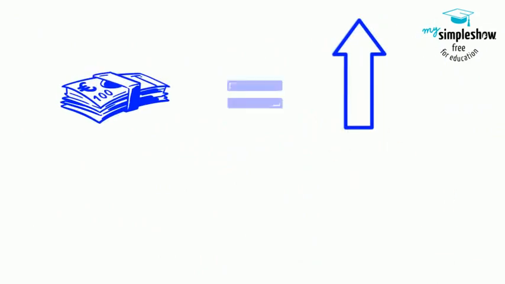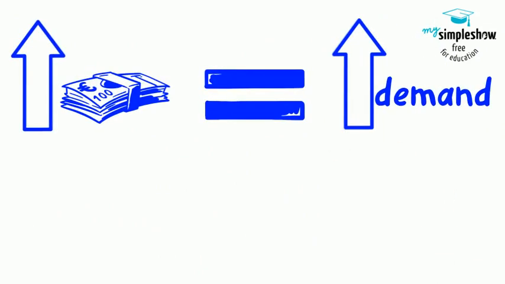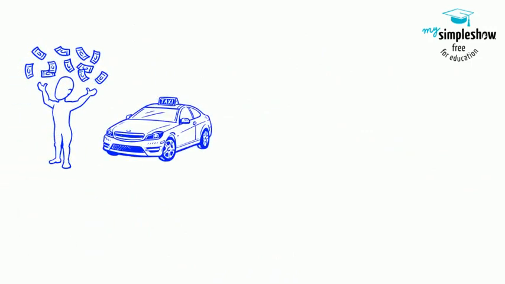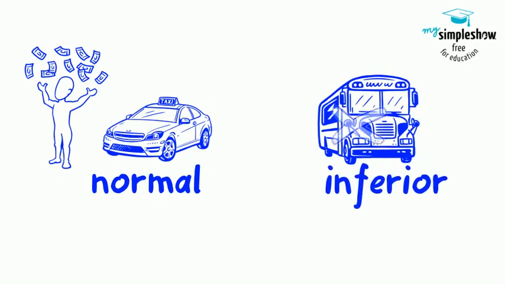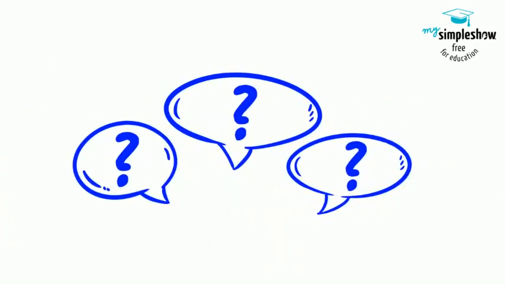Does a rise in consumer incomes always lead to a rise in demand? For most goods, yes, these are normal goods. But demand for inferior goods falls when incomes rise. Is there anything else that might affect demand?